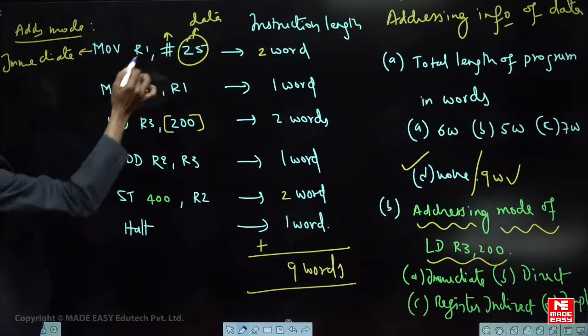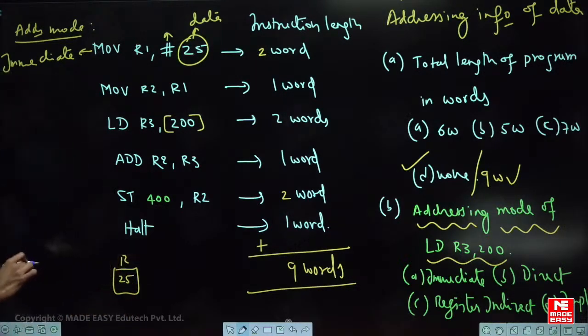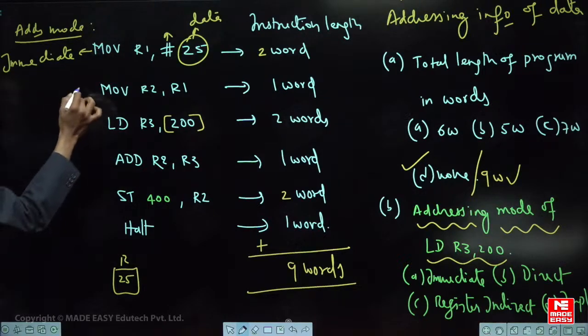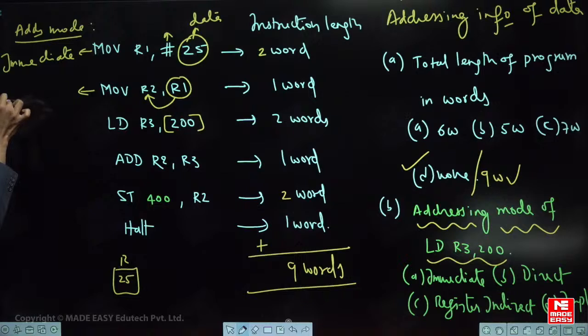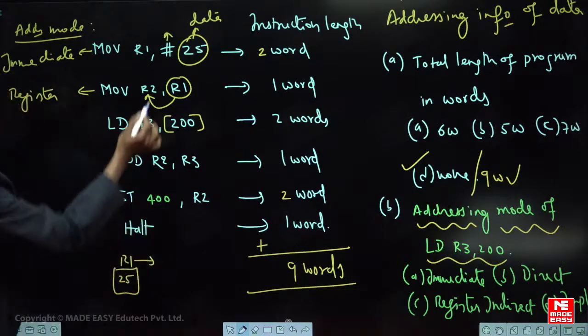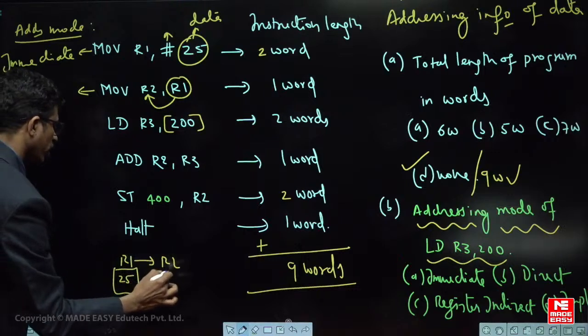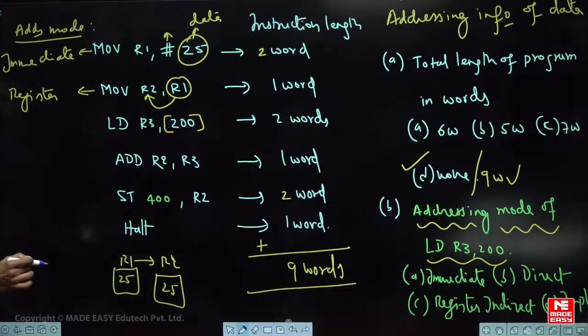So the meaning is R1 should have 25 in it. Okay, I am just taking a decimal value. Next one. The data from one register is copied to another register, that is called register addressing mode. It means R1 content, whatever is there in R1, that content is copied to R2. So tell me what is the value of R2 now? Same 25 only, right?